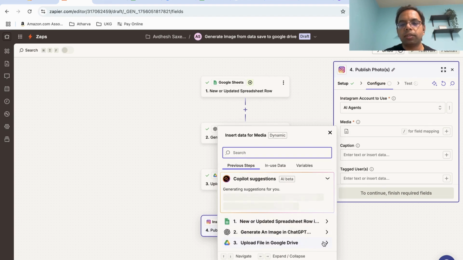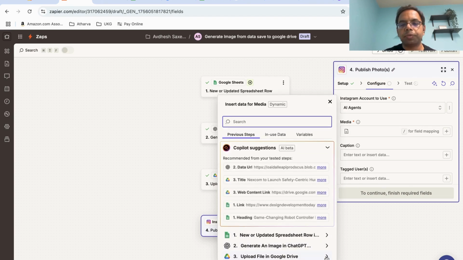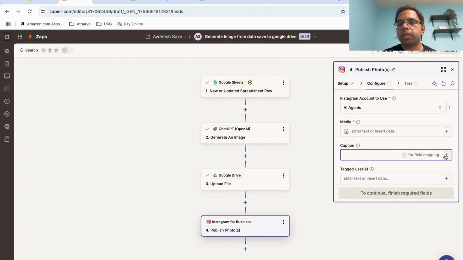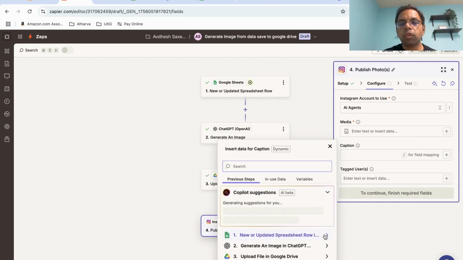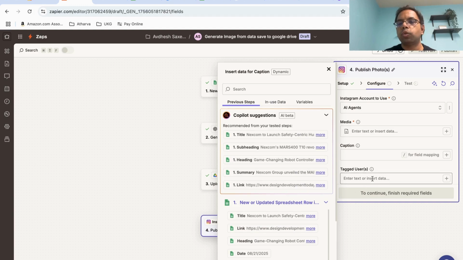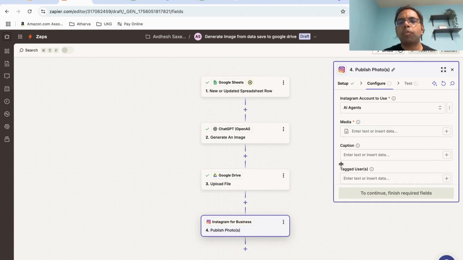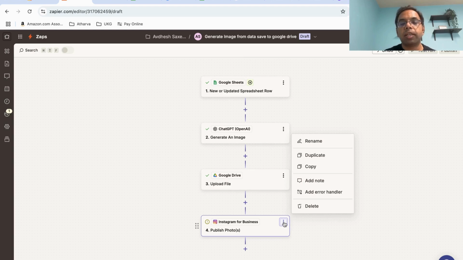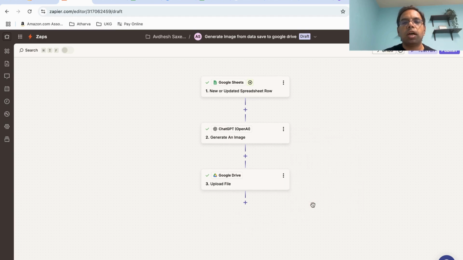We can select the image which we saved in Google Drive, and then in caption we can put one of the headings, and so on and so forth. But I'm not going to do it just yet, because I want to first perfect the creation of these posts. I'll improve these prompts slowly to make sure that images and hashtags and everything else is perfect, and then I will automate this.